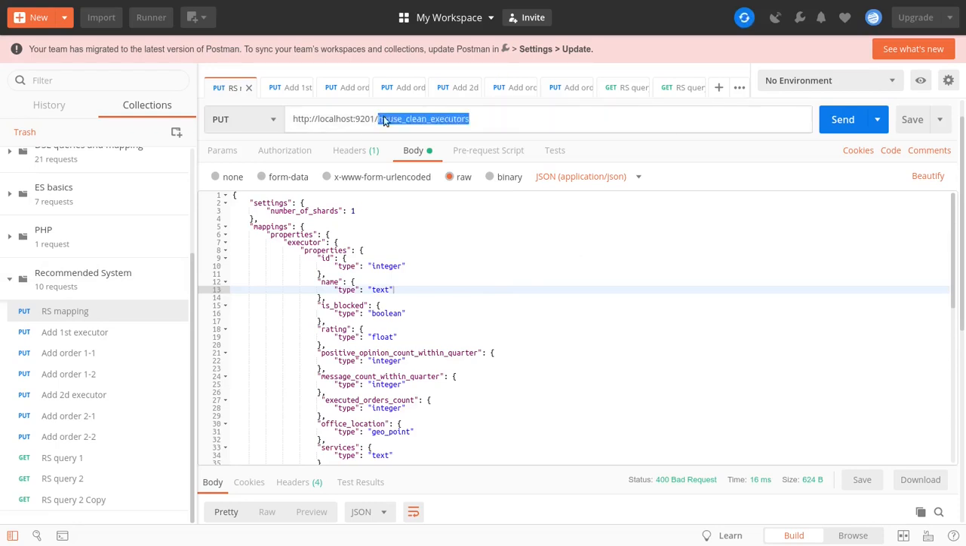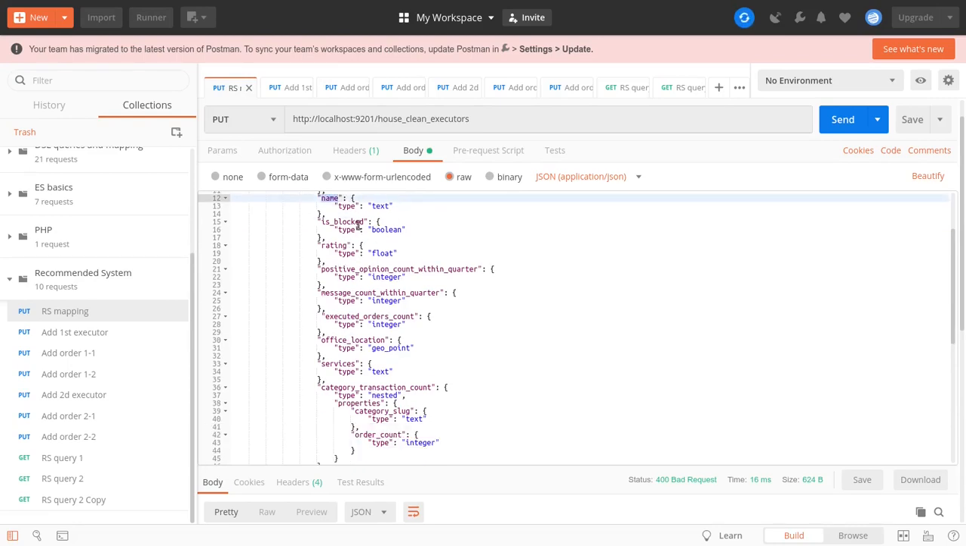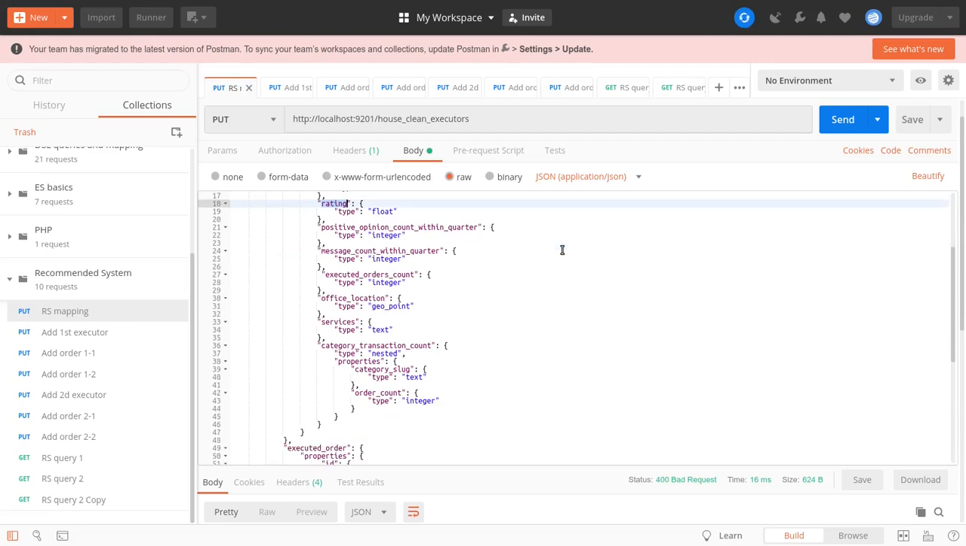We are going to create the house clean executors index, and it will consist of the following objects. First of all, we have the executor itself, so we have some ID, some name of the executor. Then we have a flag is blocked. That means whether that executor can provide work at our service or not, or maybe he's blocked by the administrator for some reason. Then we have the rating of the current executor.